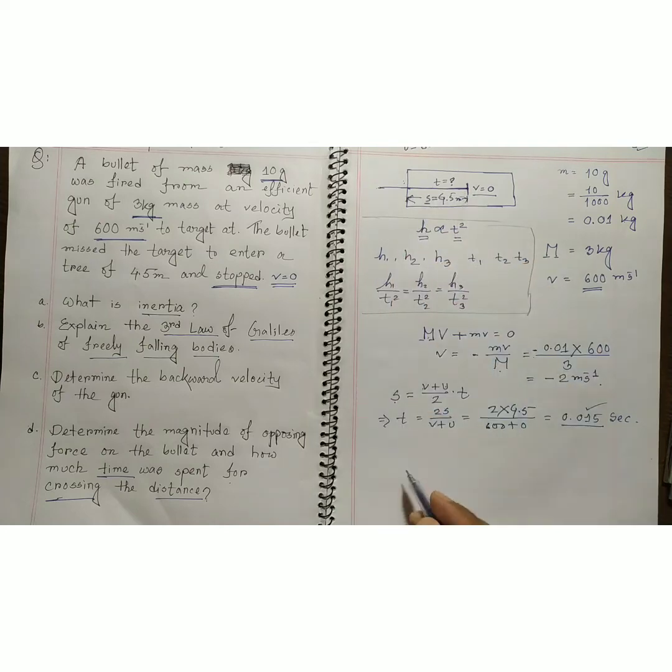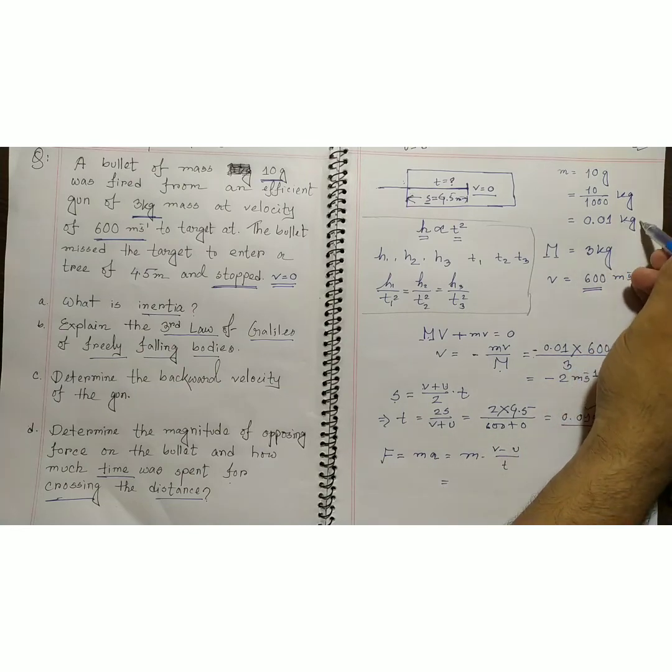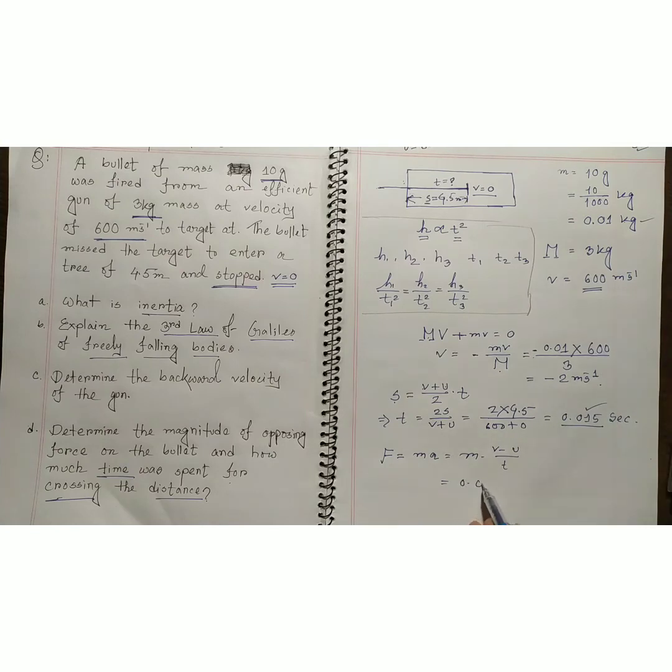Now the question is how to find F. We know F is equal to ma, where a is v minus u over t. So m is the mass of the bullet, 0.01, times v, which is 0 minus 600, over t, which is 0.015. If you do the calculation, it would be nearly minus 400 Newton.